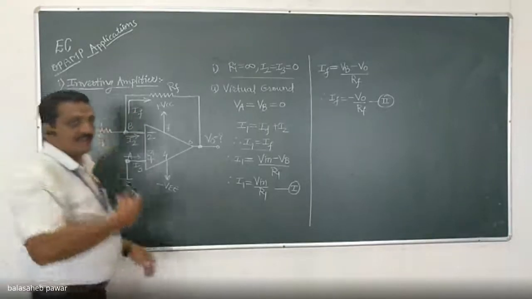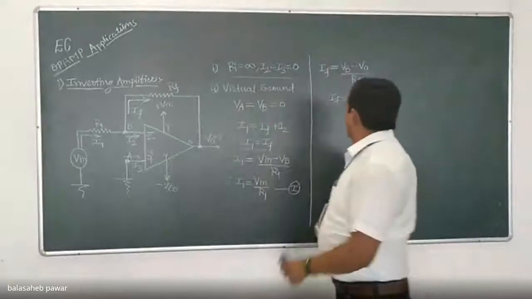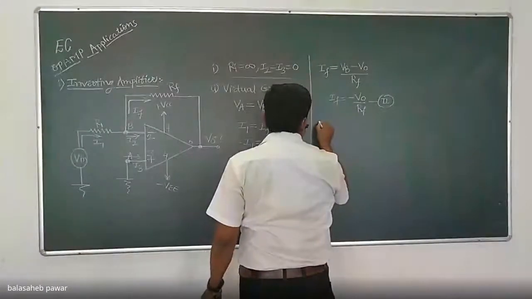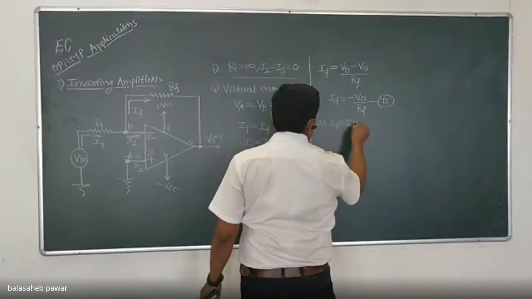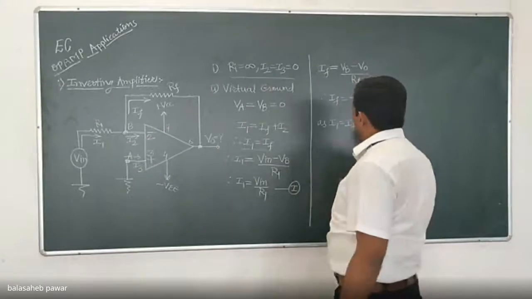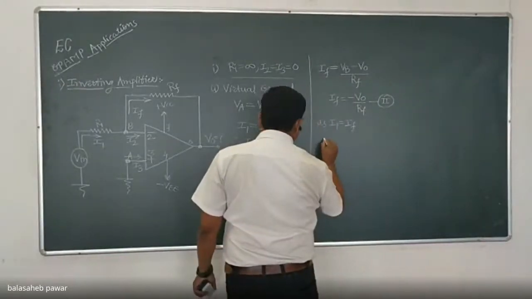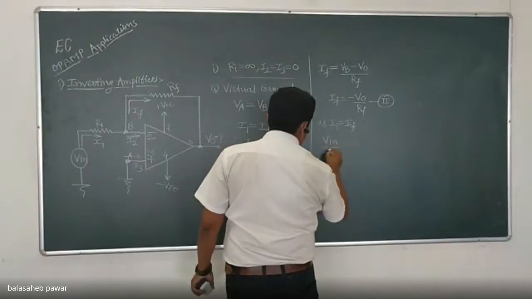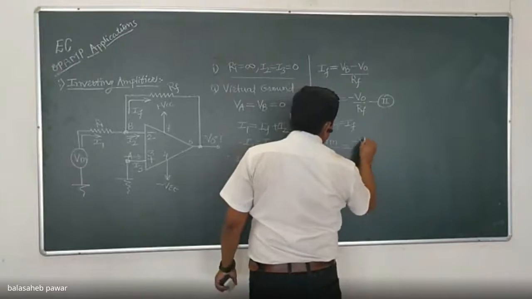That means incoming current is equal to outgoing current. So simple, right? So here you have to write I1 equals IF. That means you have to use these two equations now. So here you can write, therefore, Vin by R1 equals minus VO by RF.